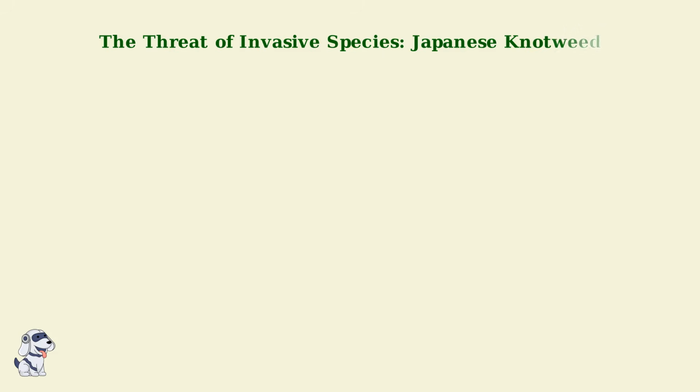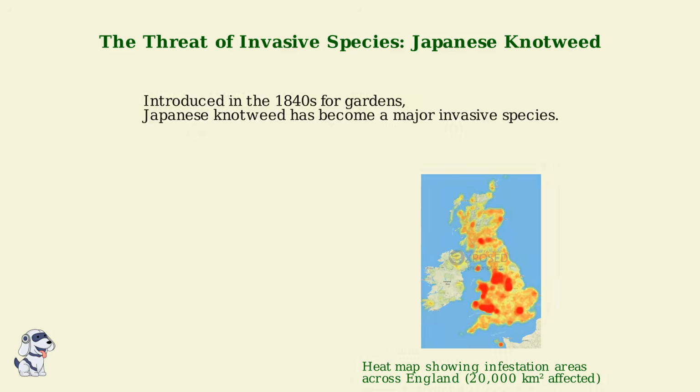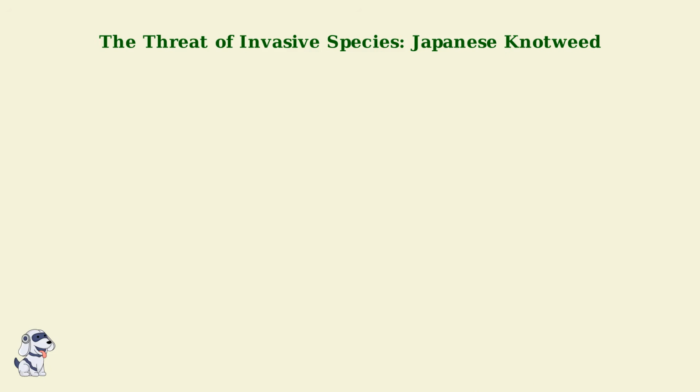Japanese knotweed was introduced to England in the 1840s as an ornamental plant for gardens. Originally from Asia, it was brought over for its attractive appearance and rapid growth. Today, it infests over 20,000 square kilometers of England, with high concentrations in urban and river areas. The heat map shows the severity of the problem across the country.